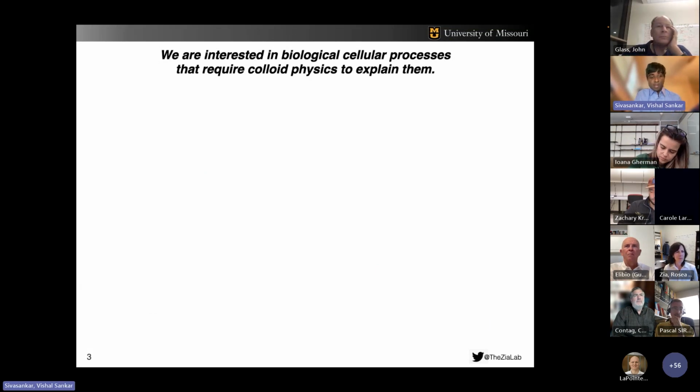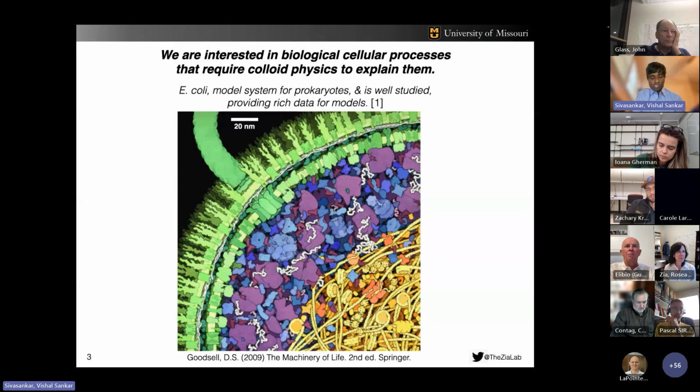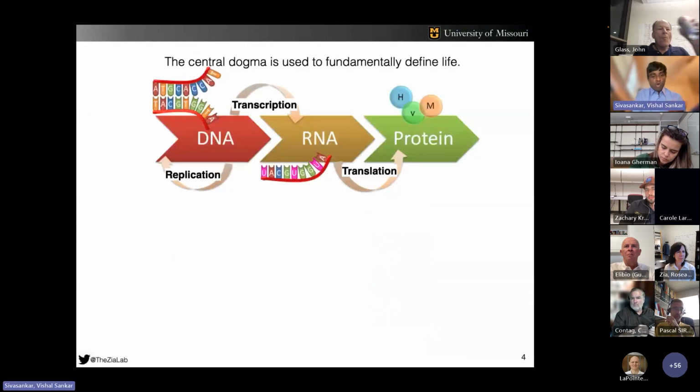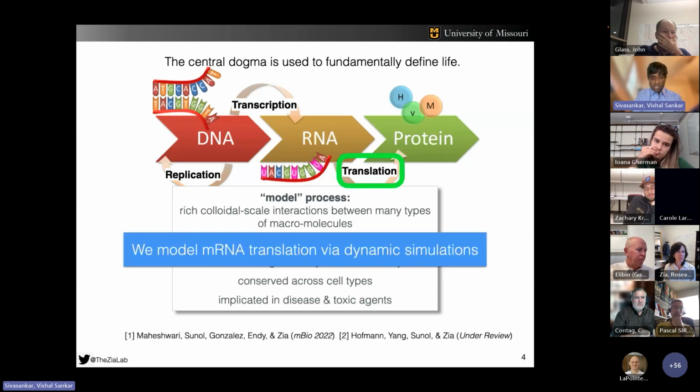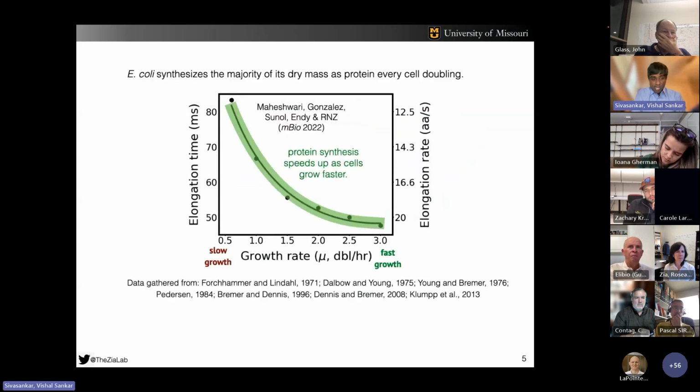For many reasons, the minimal cell is a model system to understand the fundamental process of cells. But we start with E. coli purely because it is very well studied biologically and biochemically. So now we want to pick a model process, one that exhibits rich colloidal scale interactions and is critical for cell function, one that is very well studied and seen across cell types. One such process is mRNA translation, and we choose that as our model process, and we study it through dynamic simulations. When we scrape through the literature and look at E.